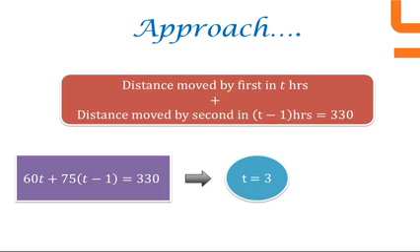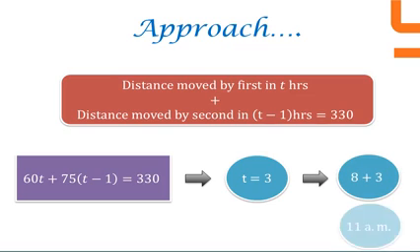What is t here? Time taken by train X after starting at 8 am. What was the question? At what time did the two trains meet? This is 3 hours after 8 am. That is 8 plus 3 equal to 11 am. The option is answer C.